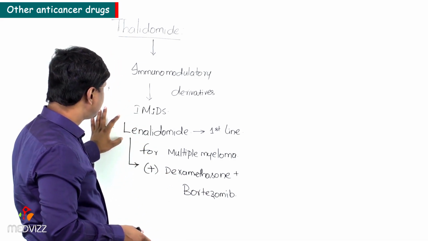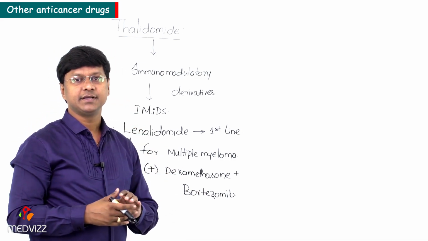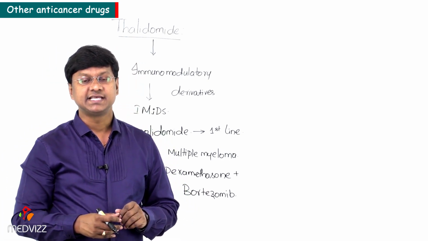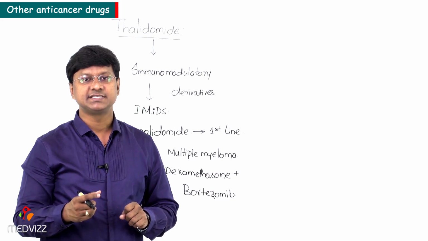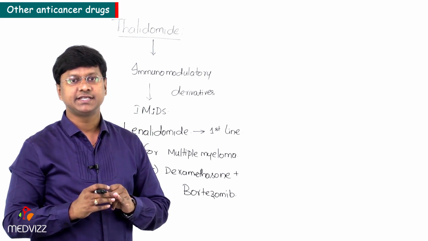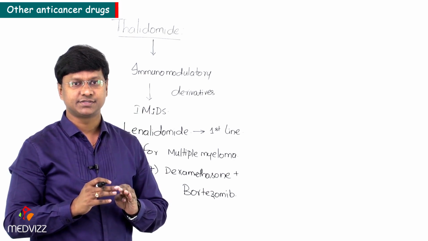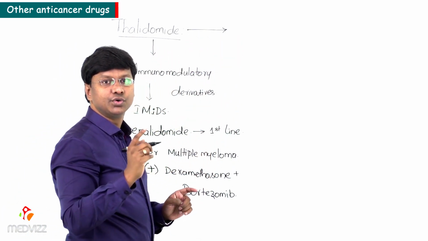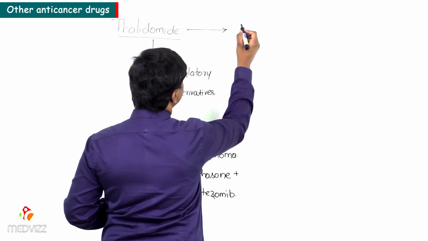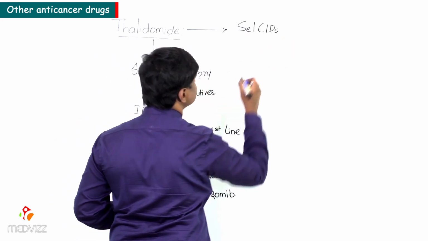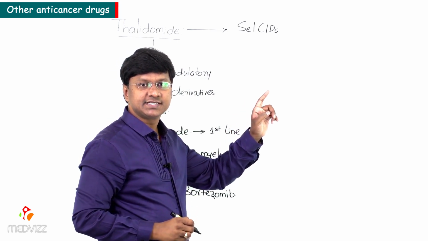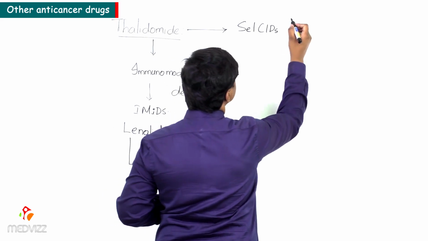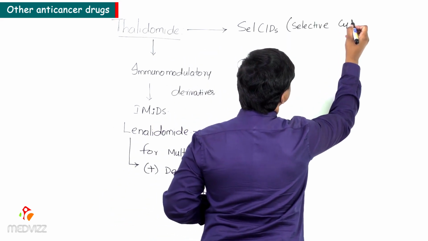Now apart from this particular lenalidomide, remember another group of thalidomide analogues are called SelCIDs, right? What does this stand for? They are called selective cytokine inhibitory drugs. Okay, so another group of thalidomide analogues are called SelCIDs, right? And what does this stand for? They are selective cytokine inhibitory drugs, right?